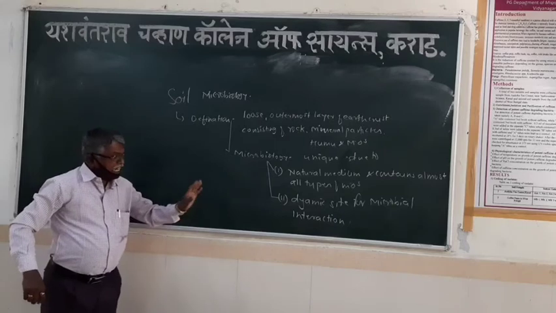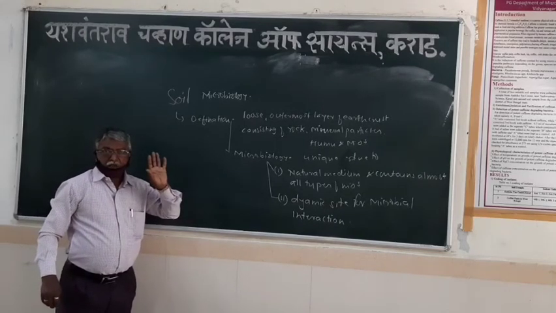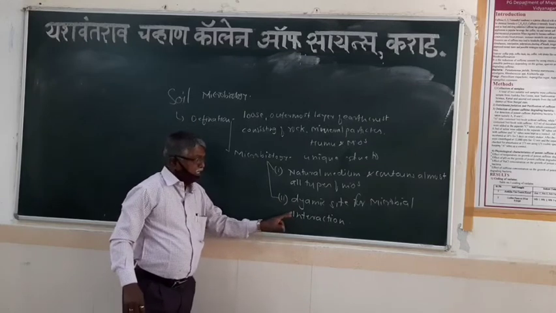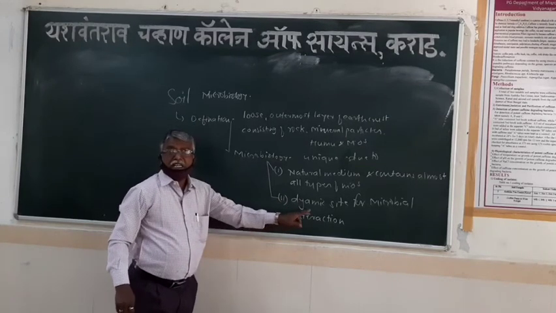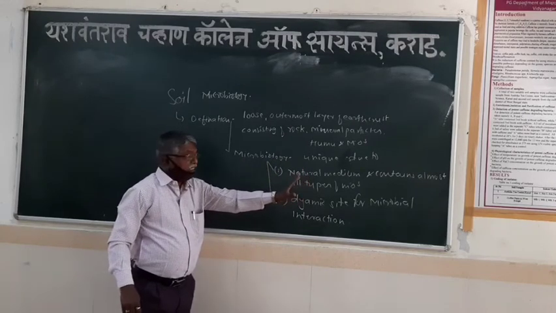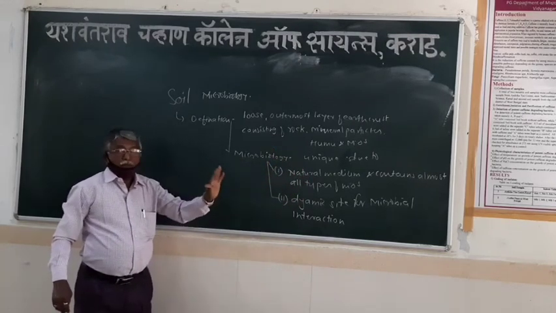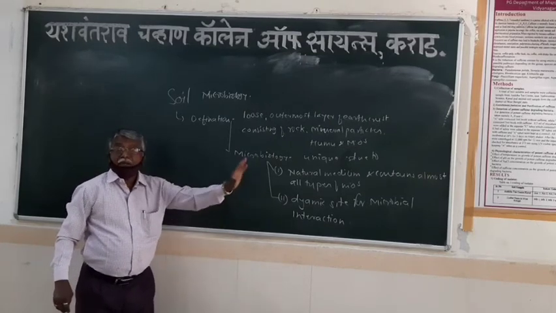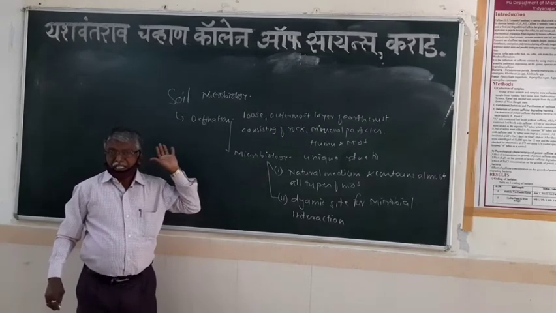Why is it a dynamic site for microbial interaction? Because in the soil, different associations are there. Among them, 3 basic associations are there: micro-microbial association, micro-plant association, and micro-animal association.